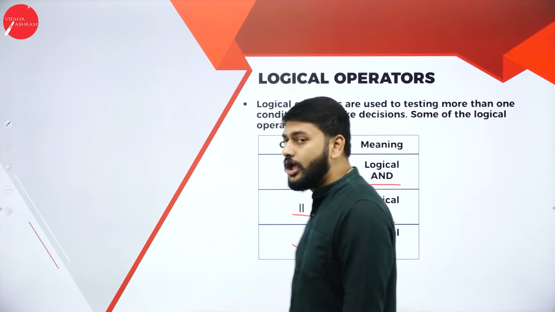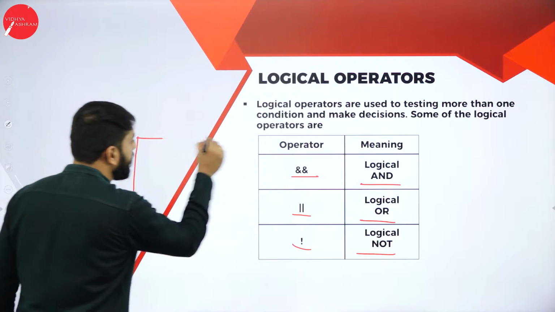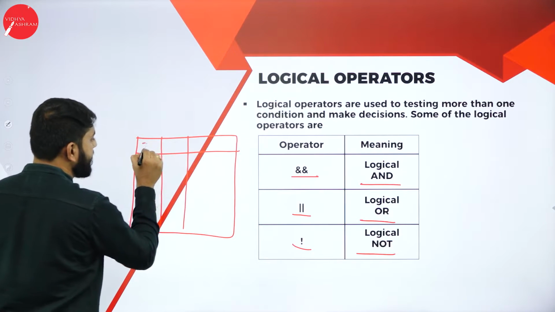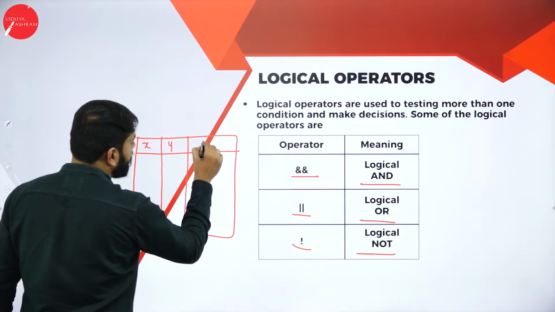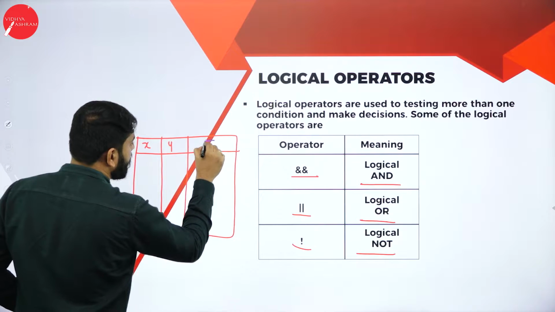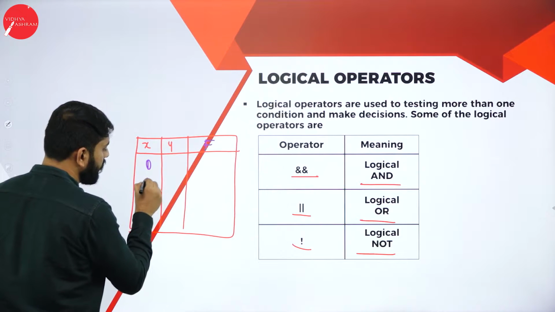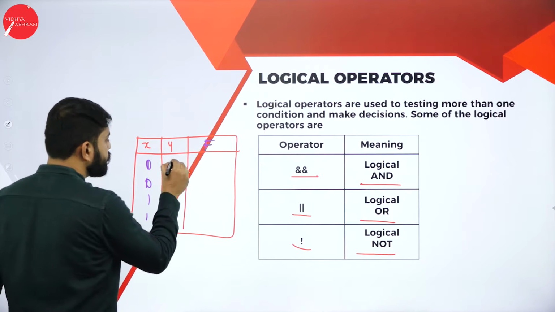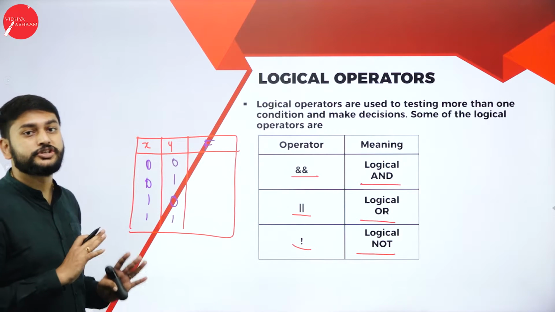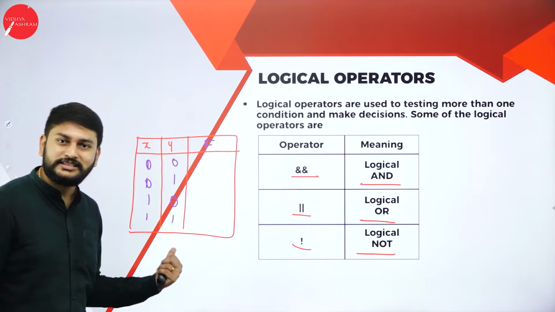Listen to me carefully. I have to write one beautiful rangoli for all of you. Yes, I'm writing it for all of you. This is X, this is Y. Let me change the color. Let me just take 2 numbers: 0, 0, 1, 1 and 0, 1, 0, 1. Imagine this is the combination that I have. I will explain this in detail.